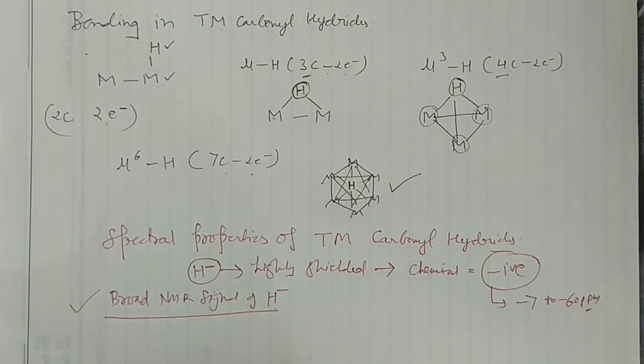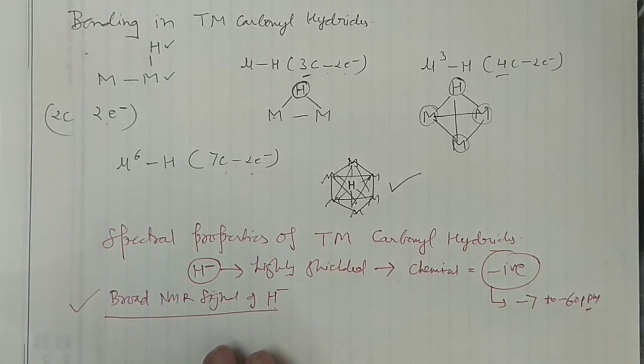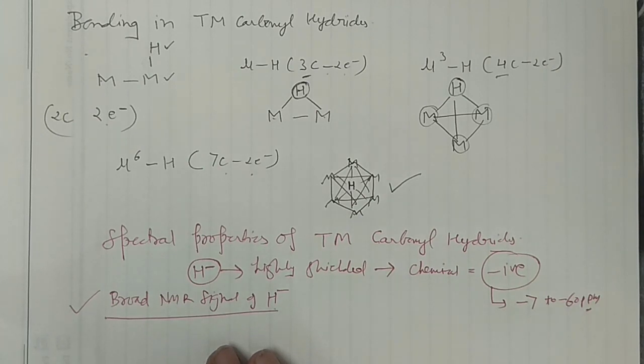Another thing is that you can predict the type of bonding in the metal carbonyl hydrides with the help of NMR spectroscopy, especially from the J coupling. When you have coupling, that means the bond should be covalent. If the bond is ionic, there is no coupling. And in the transition metal carbonyl hydrides, this coupling is actually observed. That means the bond is primarily covalent in nature. This you should remember, a very important thing.